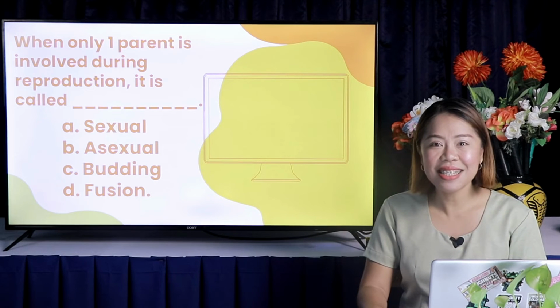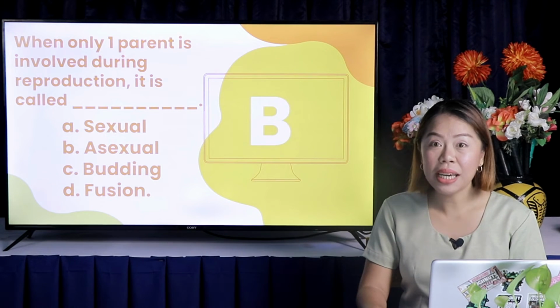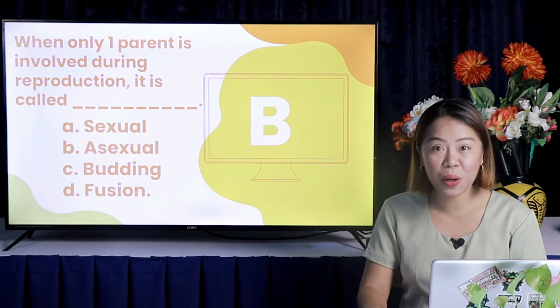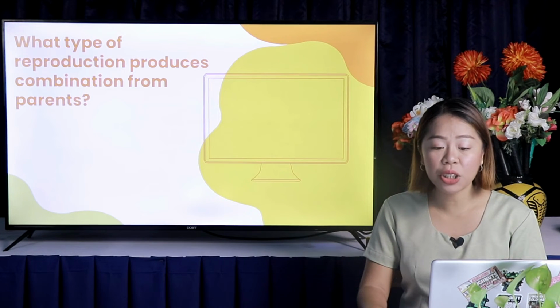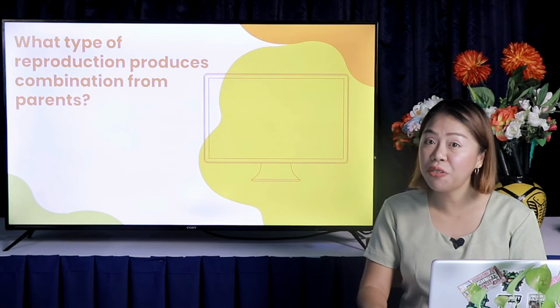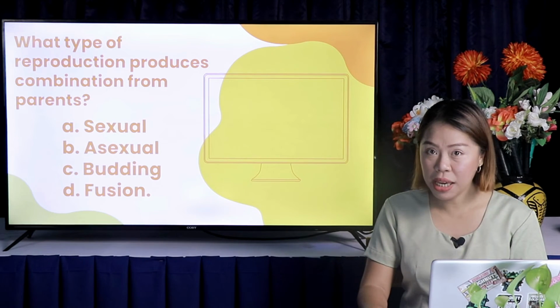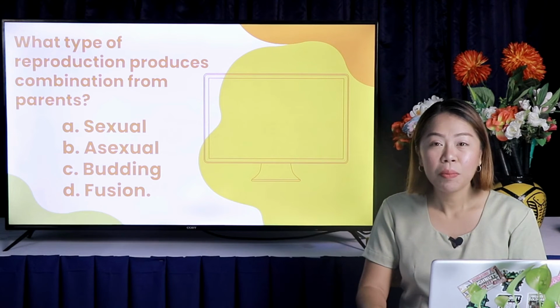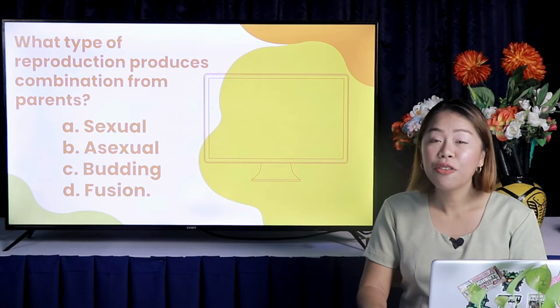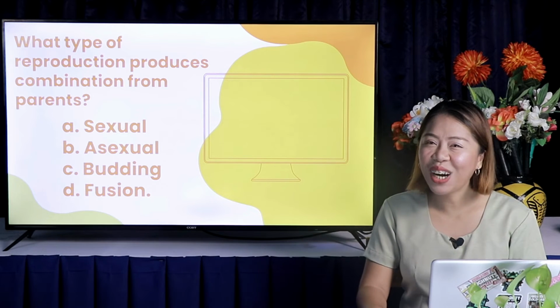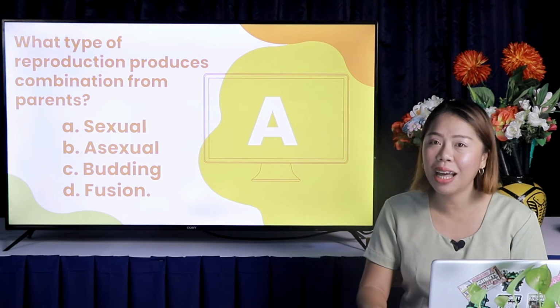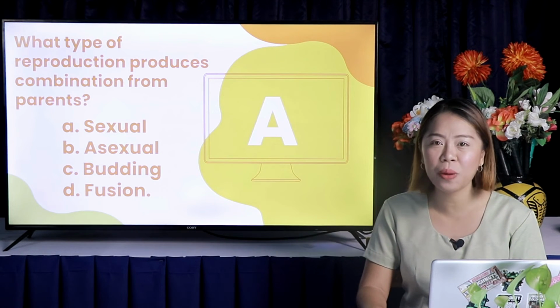The answer is letter B, asexual. Way to go, students. Number 3. What type of reproduction produces combination from parents? Is it letter A, sexual, B, asexual, C, budding, or letter D, fusion? Yes, you are correct. The answer is letter A, sexual.